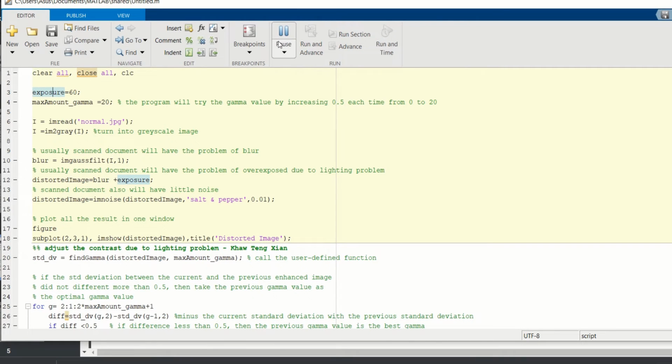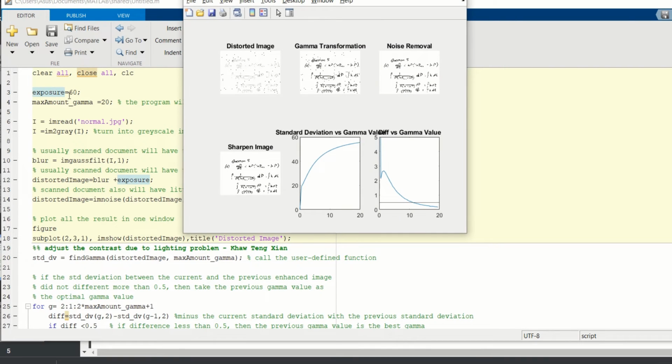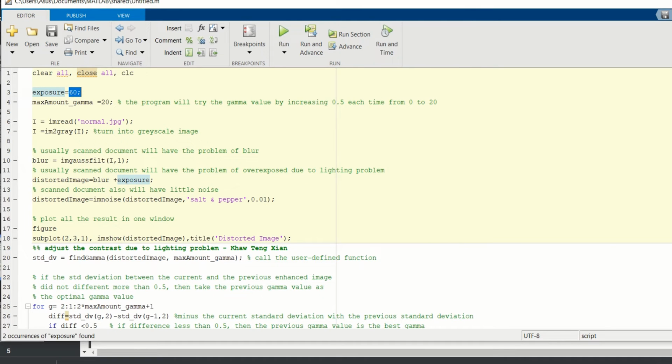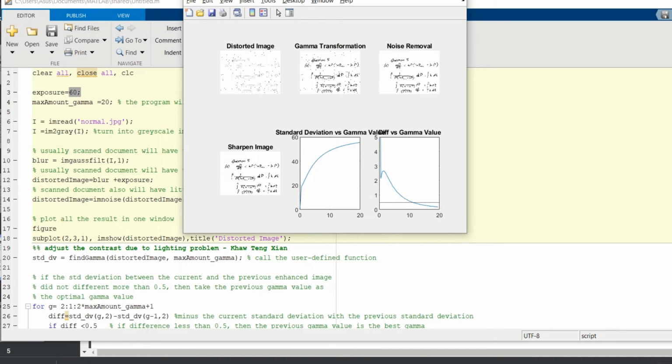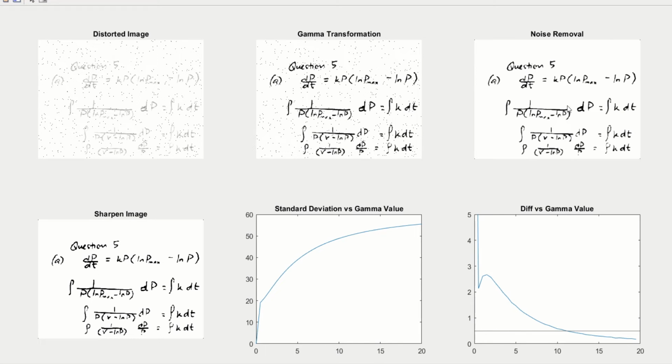Now I demo the program. This program uses 60 in creating the overexposed image. The result is 6 figures. The first figure shows the distorted image. Next is the result of gamma transformation. Next is the result of noise removal. Next is the result of sharpened image. And then the two graphs will be used in the analysis of gamma values.